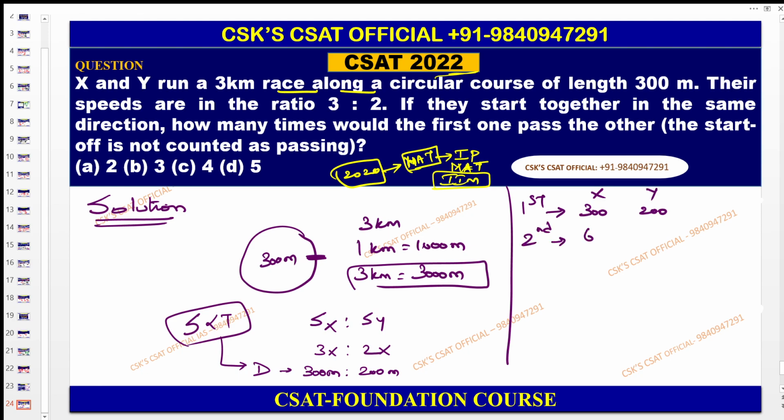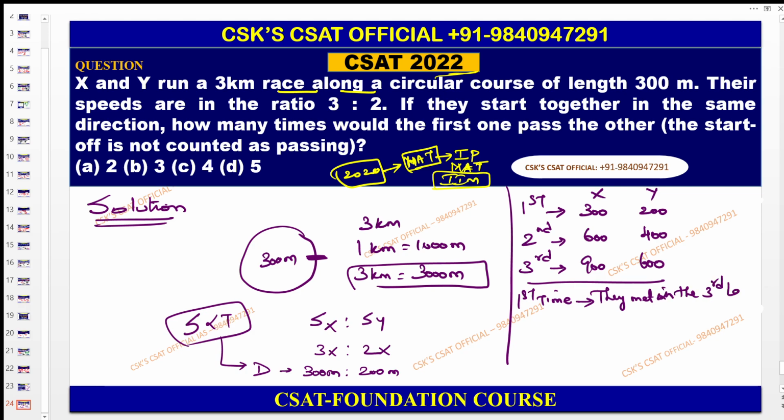So when X completes 600 meters, Y completes 400. In the third round, 900 meters for X and 600 for Y, in this position. So the first time they meet is in the third lap only.